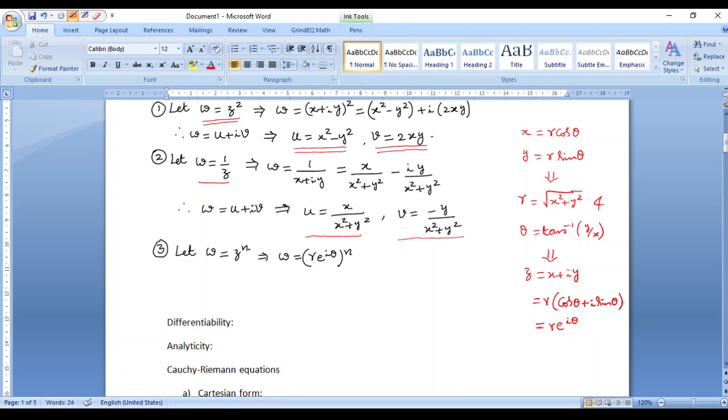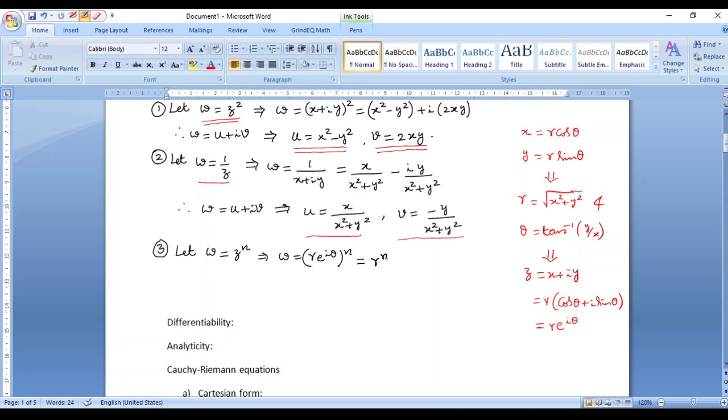Okay, so at times when it becomes difficult for us to simplify w, if z is chosen as x plus iy, we tend to take z as r e to the power I theta, which might help us simplify this in a much easier way. For example, in this, what will w get simplified to?